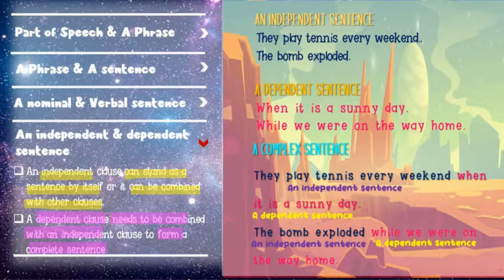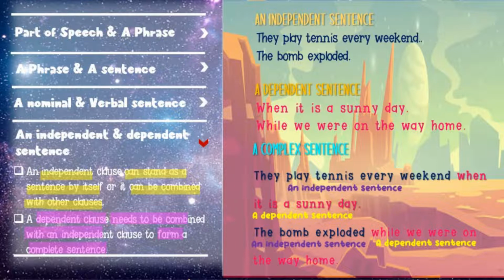Next, a dependent clause needs to be combined with an independent clause to form a complete sentence, because the name is dependent. So if there is a sentence and we do not know what it means, the meaning is not clear, we call this one a dependent sentence or dependent clause. Let's take a look at the example.